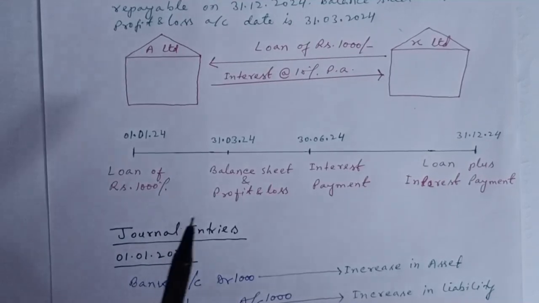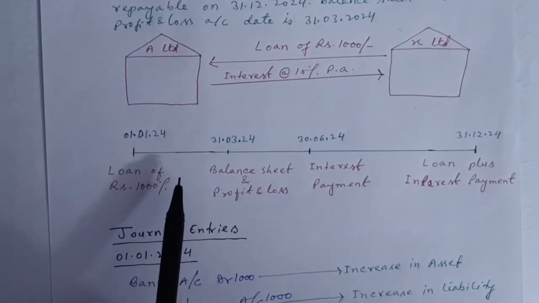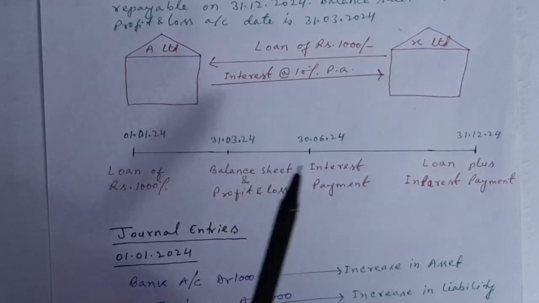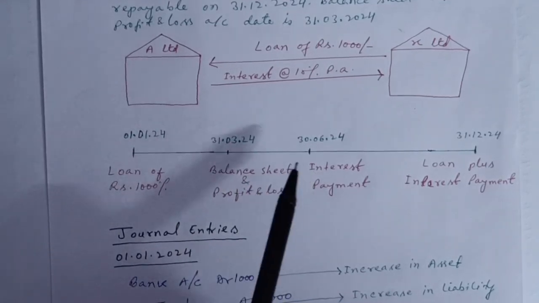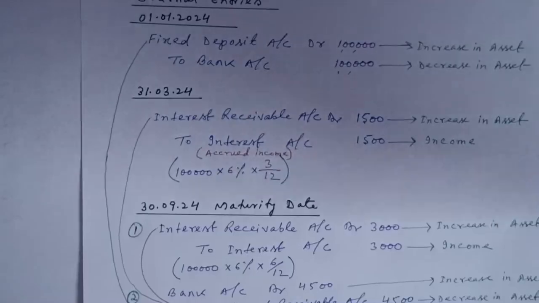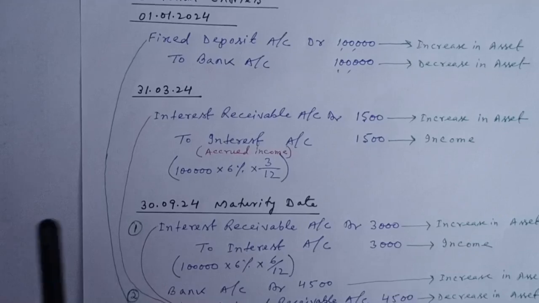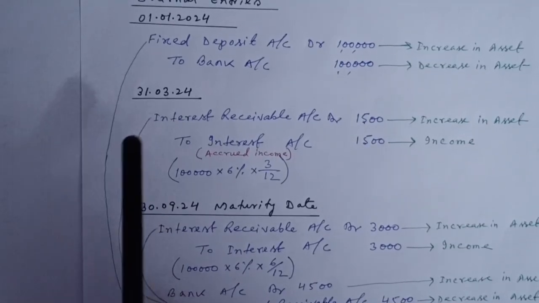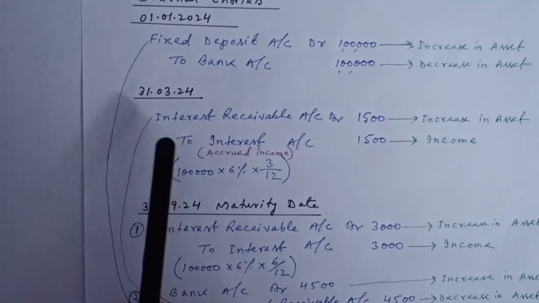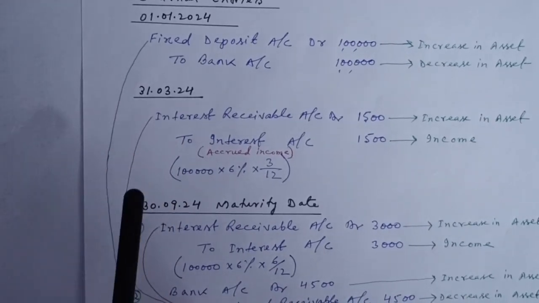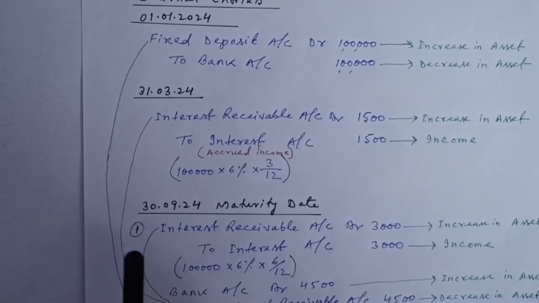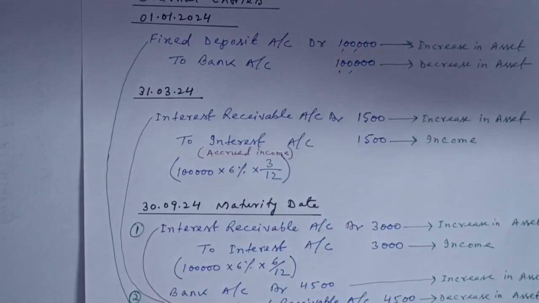Now to summarize, in the first example we are recording interest expense for 3 months on 31st March due to the accrual concept. Otherwise, we would have recorded interest expense directly on 30th June, as 30th June is the due date of interest payment. Likewise, in our example 2, we are recording our interest income for 3 months on 31st March 24 due to the accrual concept. Otherwise, we would have recorded interest income for 9 months directly on 30th September, because 30th September is the maturity date of the FD.